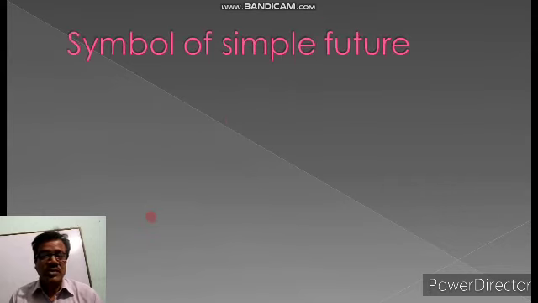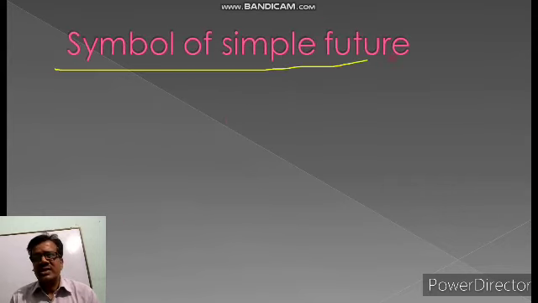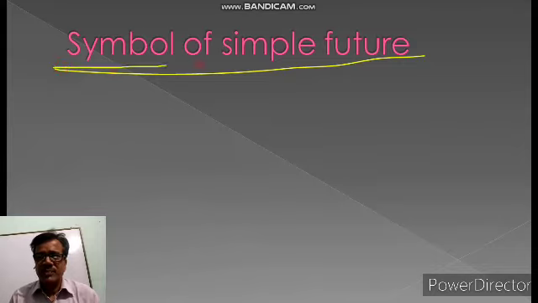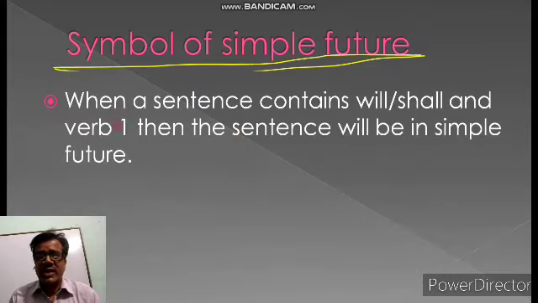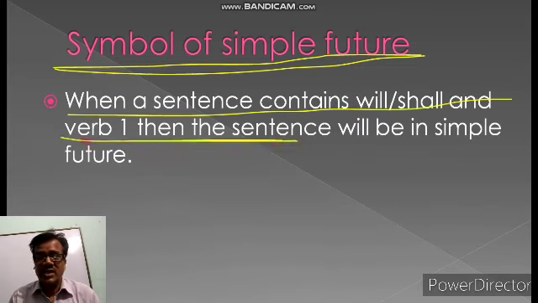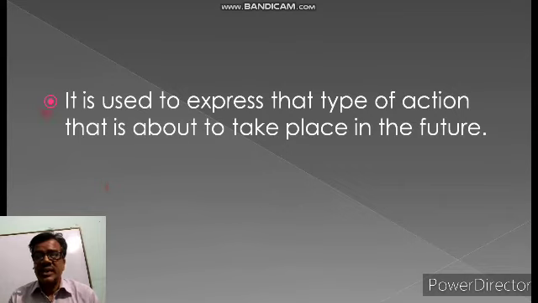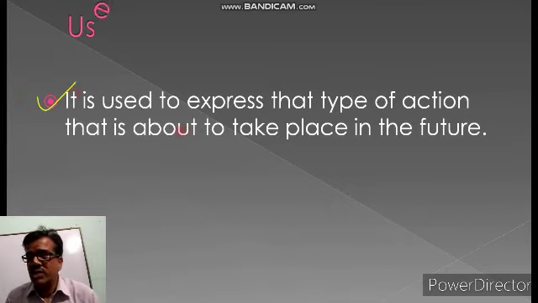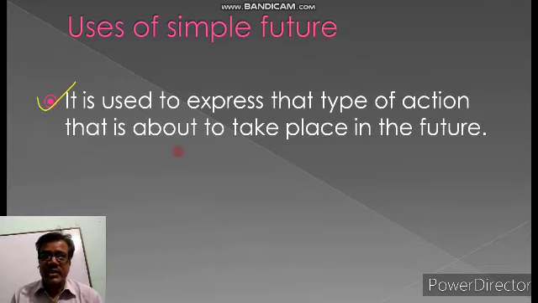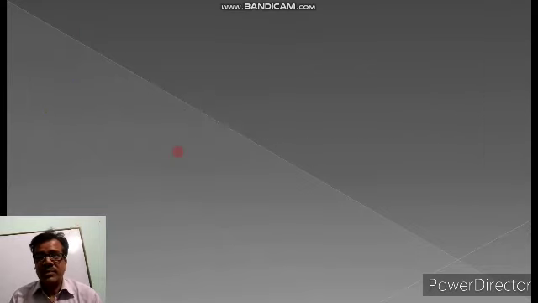Now you are going to know the third part of the sentence, the symbol of simple future. When a sentence contains will, shall and verb 1, then the sentence will be in simple future. You can understand very easily. It is used to express that type of action that is about to take place in the future. Whatever actions are going to happen in the future, for that we use simple future. By the example you can better understand.